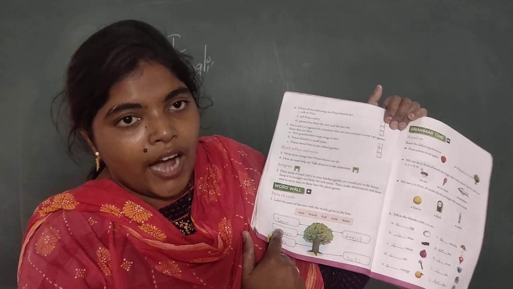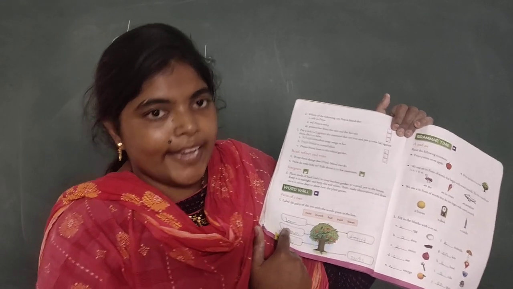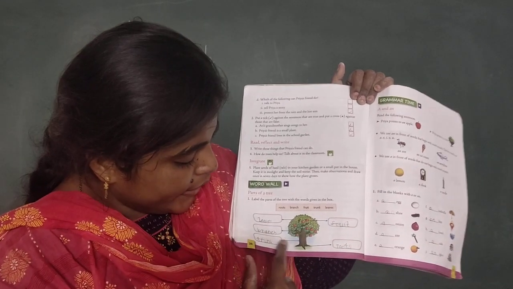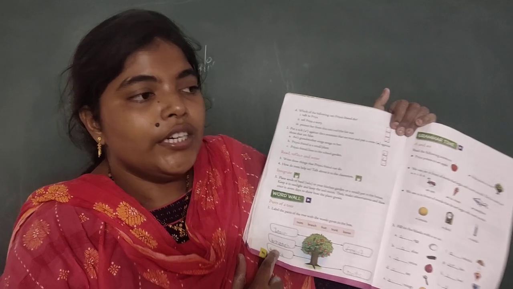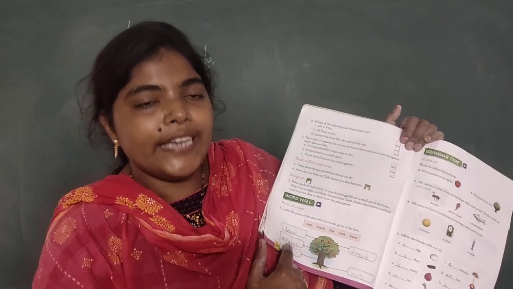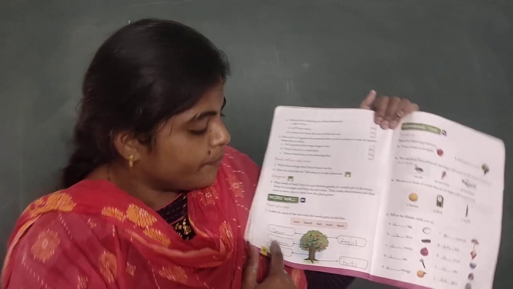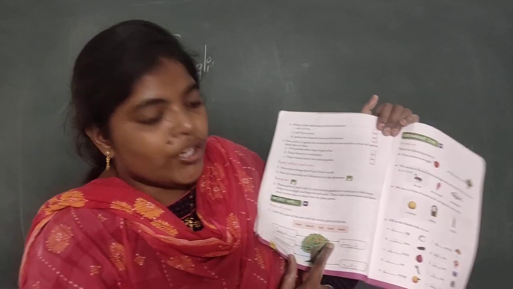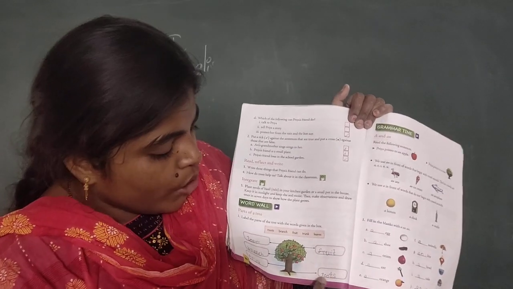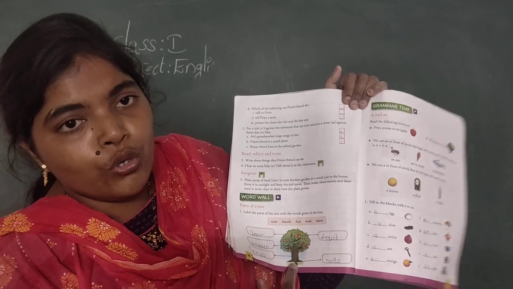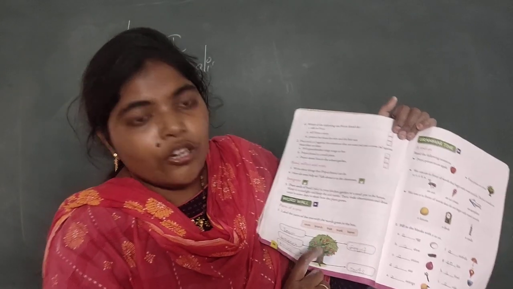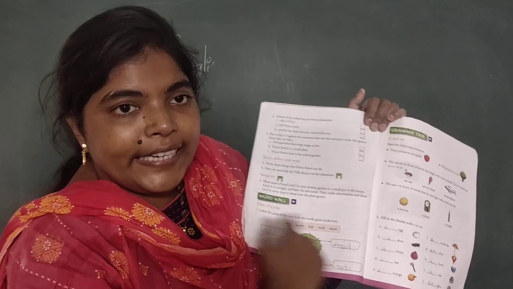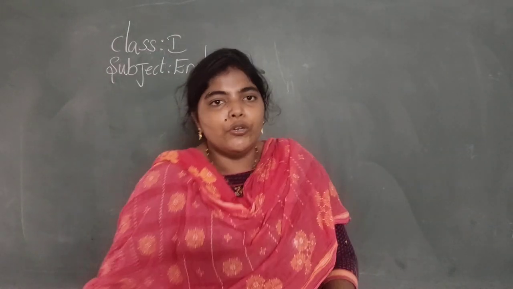Branch. B-R-A-N-C-H, branch. What is this? Trunk. T-R-U-N-K, trunk. What is this? A fruit. F-R-U-I-T, fruit. What is this? Roots. These are roots. Complete this, and all of you take your geometry book.